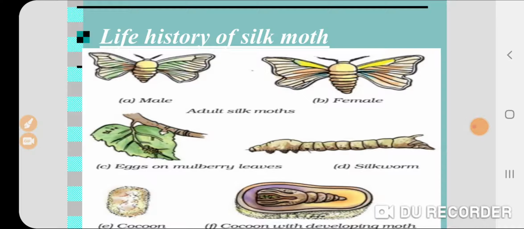The silk moth is also an example of an insect. As usual, the silk moth has 4 life stages in its life history: the egg, larva, pupa and adult.